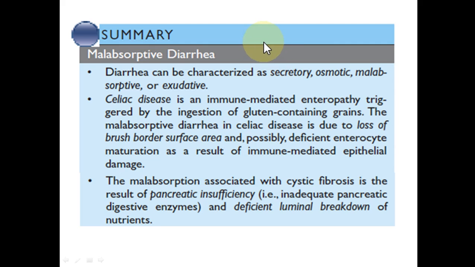So, summarizing what we said, diarrhea can be secretory, osmotic, malabsorptive or exudative. Celiac disease is an immune-mediated reaction of the immune cells against the gliadin, which is the breakdown product of the protein gluten present in grains, rice and wheat.